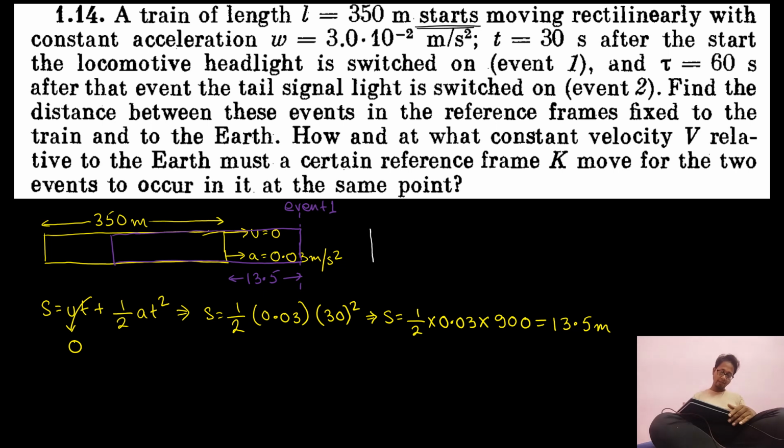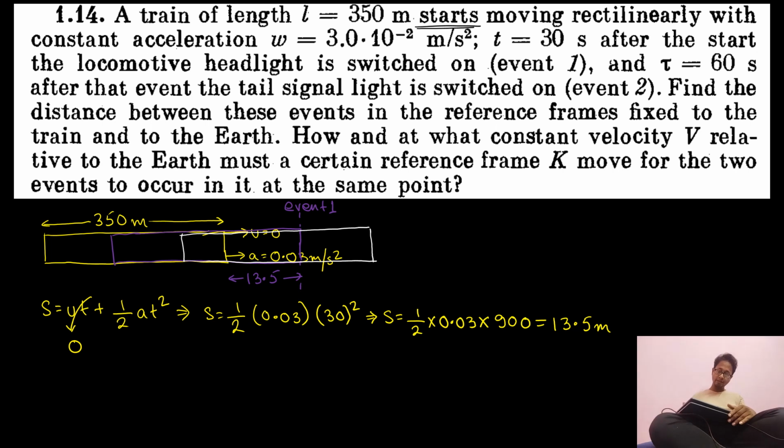The train reached out here after 60 seconds from this time. Okay. So from the start, how much is this time? How much is this length? The train from the start moved for 90 seconds, no? 60 seconds out here and 30 seconds out here. So total time is equal to 90 seconds from the start.